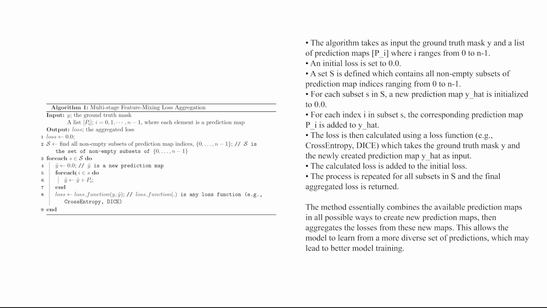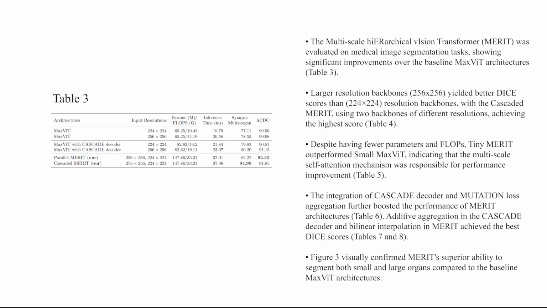The loss is then calculated using a loss function, for example cross-entropy or DICE, which takes the ground truth mask Y and the newly created prediction map Y hat as input. The calculated loss is added to the initial loss. The process is repeated for all subsets in S, and the final aggregated loss is returned. The method essentially combines the available prediction maps in all possible ways to create new prediction maps, then aggregates the losses from these new maps. This allows the model to learn from a more diverse set of predictions, which may lead to better model training.